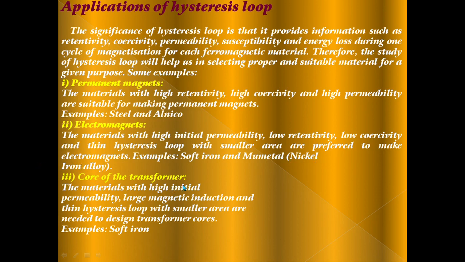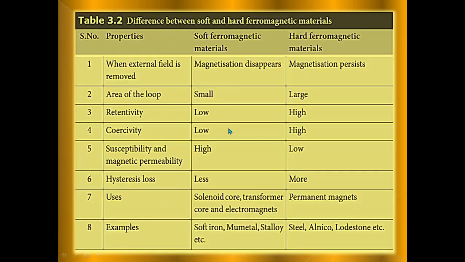Core of the transformer: materials with high initial permeability, large magnetic induction and a thin hysteresis loop with smaller area are needed to design transformer cores. Example: soft iron core. This application is very important for your 3-mark topic. This tabulation is also very important for your 2-mark question.